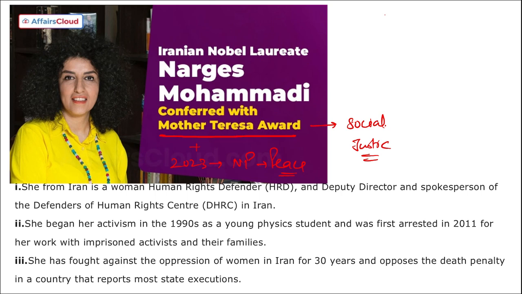Correct? And the 19th Mother Teresa Memorial Award for Social Justice was awarded or will be awarded to her in Mumbai, Maharashtra on 26th of November, right? Where she will be awarded? Mumbai, Maharashtra. Correct? And Narges Mohammadi, she is currently serving in jail. That is a 10-year jail.